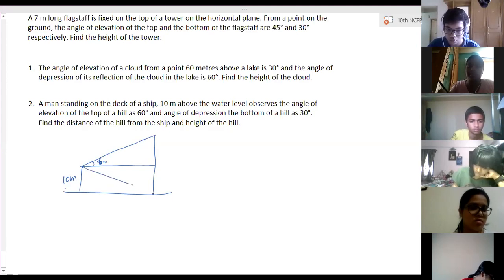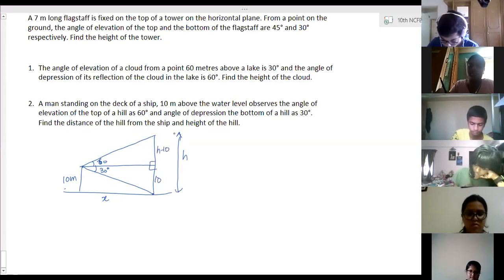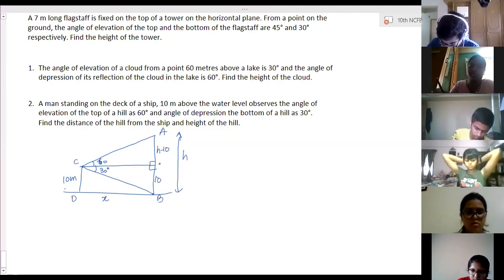So its depression is 30 degrees. Then find the distance and the total height. So this is 10, so this will be h minus 10. AB is the hill, CD is the point of observation. This is point E.